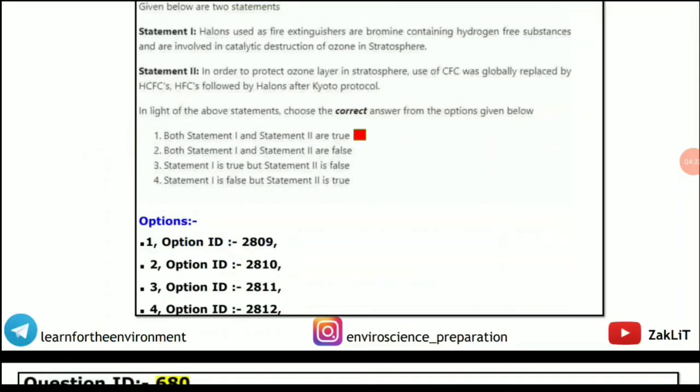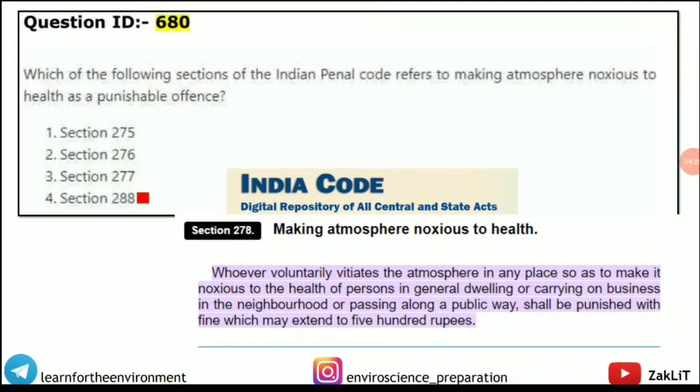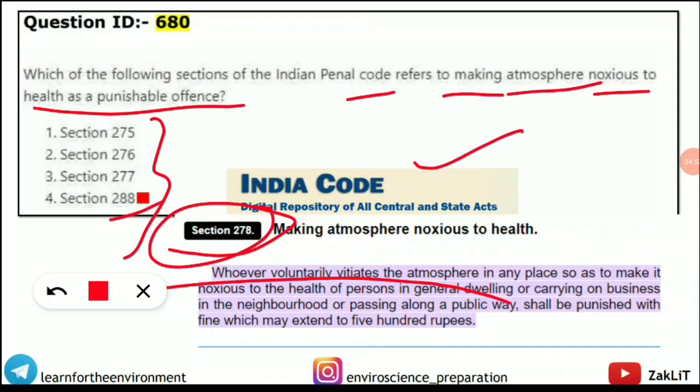Coming to the next question, question ID 680. This is also an absolutely wrong question, I would like to say. Which of the following sections of the Indian Penal Code refers to making the atmosphere noxious to health as a punishable offense? If someone is making the atmosphere noxious for the health of other people, it is a punishable offense under the Indian Penal Code, section 278. Yes, but UGC is telling 288, and in all the 4 options section 278 is not mentioned, but as per the Indian Penal Code it is section 278. So none of these are correct.